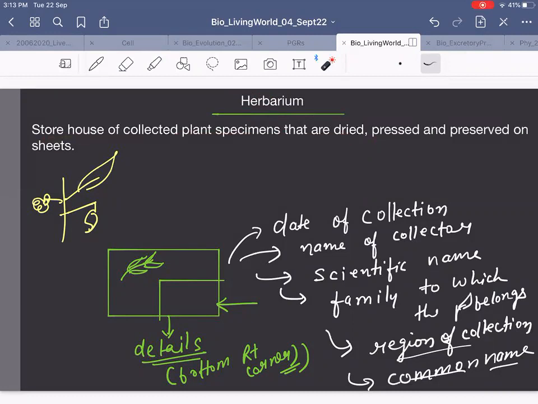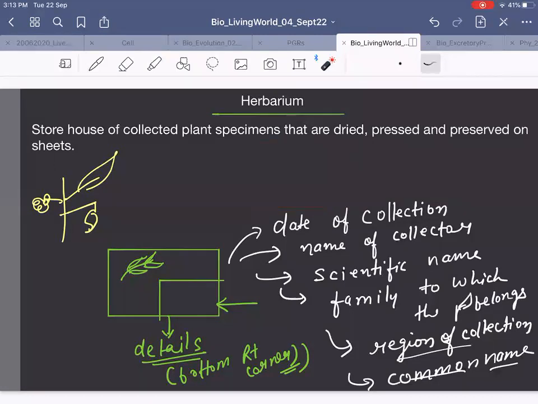We all have done it when we were children, right? On paper, we have all stuck maybe a leaf or flower petals. Girls do it all the time, but boys do it only if the teachers ask them to.